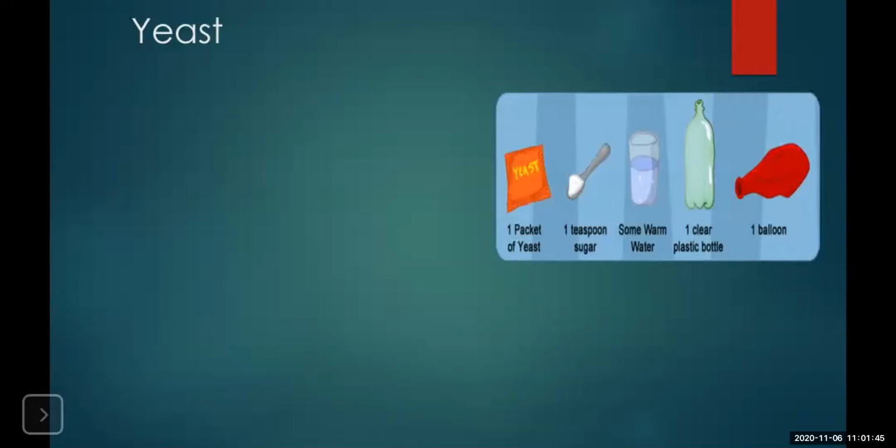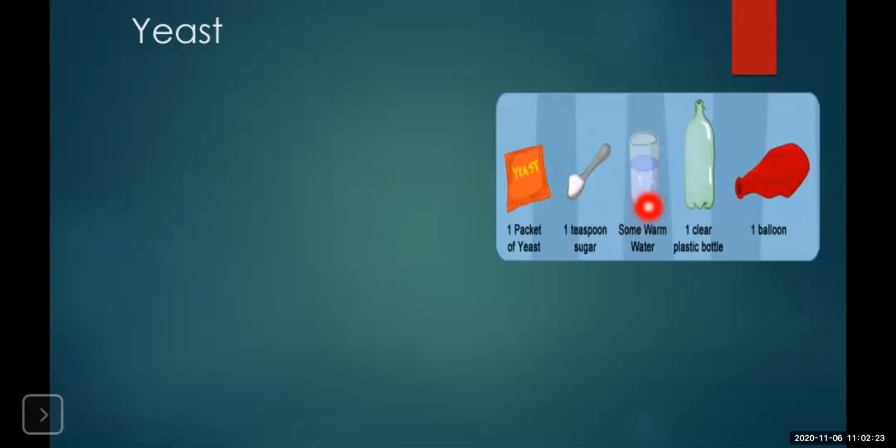To study about this, we need to perform an activity, for which you need a packet of yeast powder that you get in the market, a spoonful of sugar, lukewarm water, one clear plastic bottle, and a balloon. What you have to do is pour this sugar in the warm water, form a solution, add 1 spoon of yeast into this water and stir it properly.